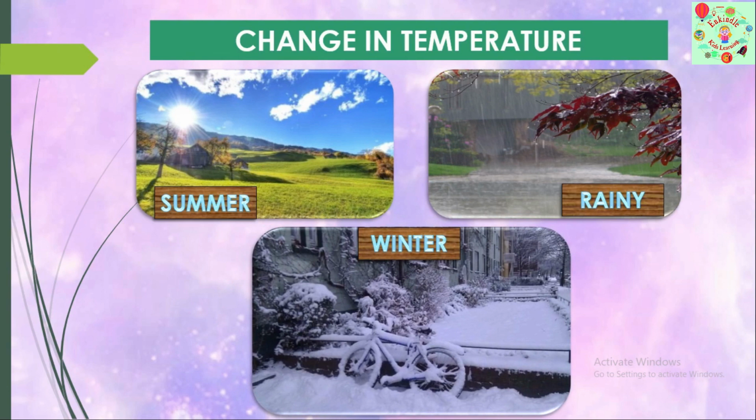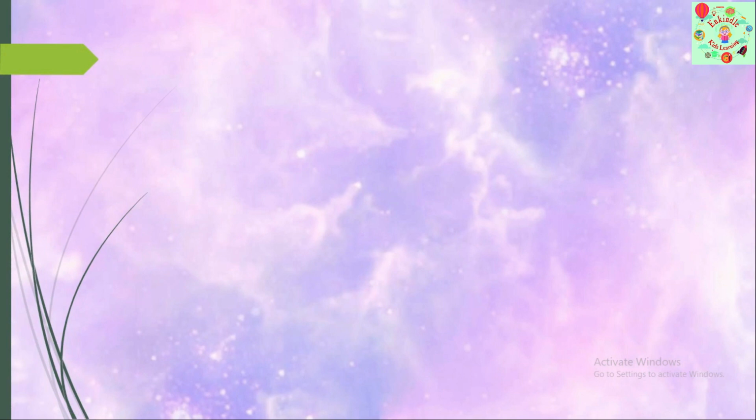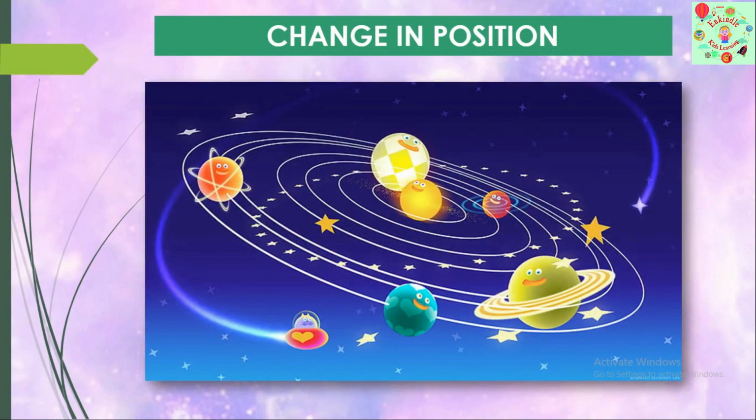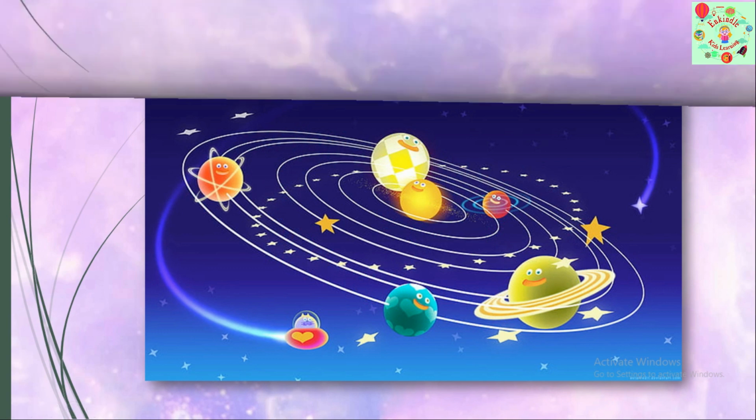What about the next change? The next change which we are going to study is change in position. Yes, we all know what is this? This is the solar system. We have sun in the center wherein all other planets are revolving around the sun. They keep on changing their position, isn't it? Can I stop any planet from not rotating around the sun? No, it's not possible. So, this is the change in position.